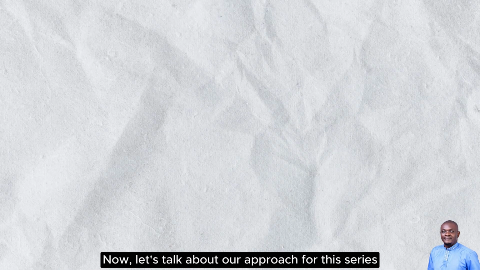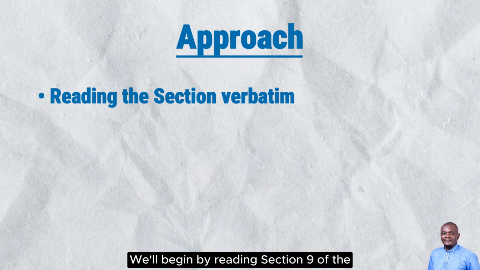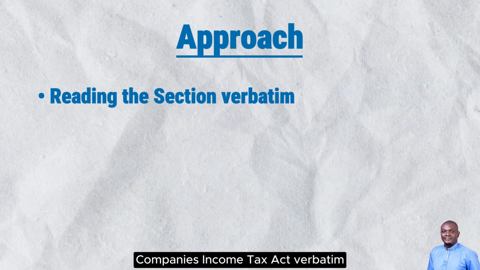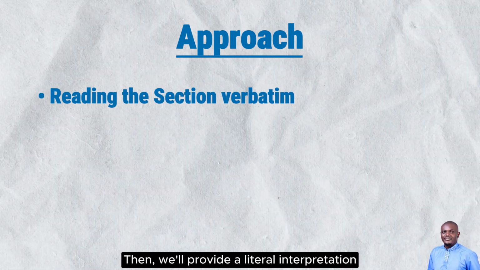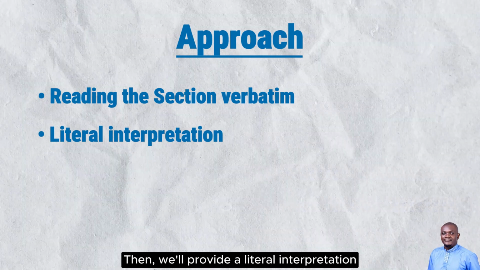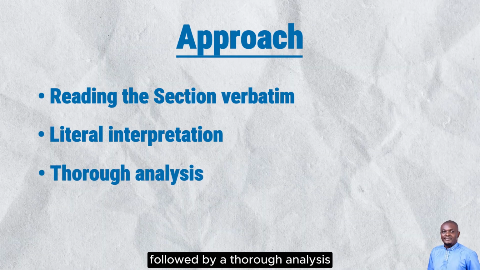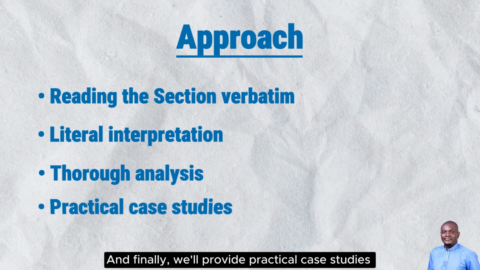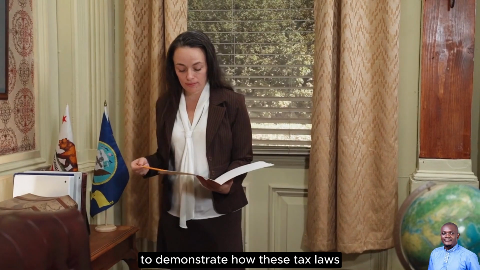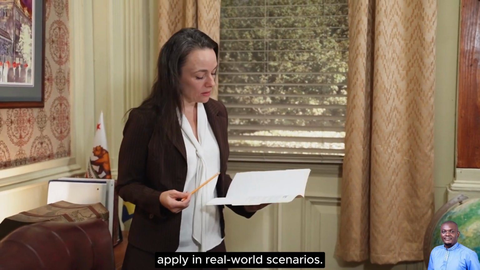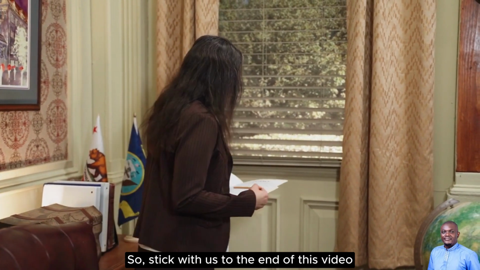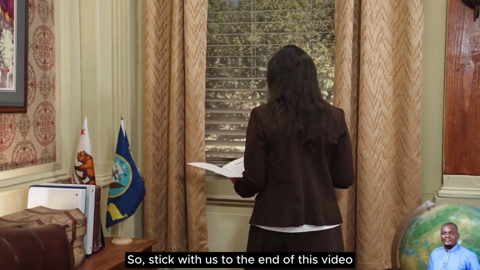Now, let's talk about our approach for this series. We will begin by reading Section 9 of the Companies Income Tax Act verbatim. Then we will provide a literal interpretation, followed by a thorough analysis, and finally we will provide practical case studies to demonstrate how these tax laws apply in real-world scenarios. So stick with us to the end of this video.